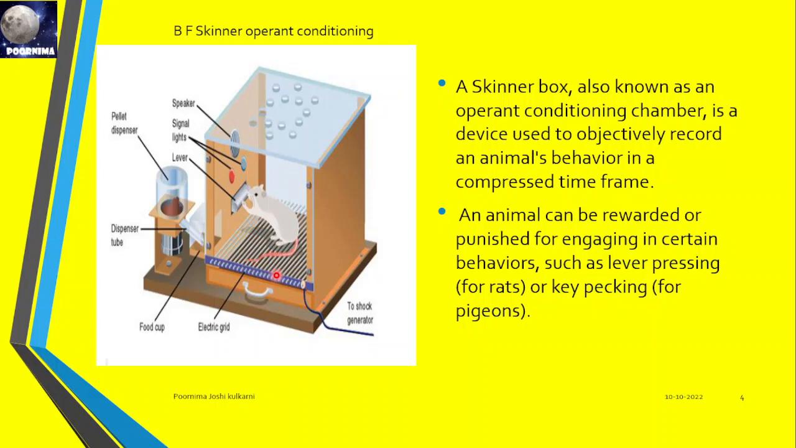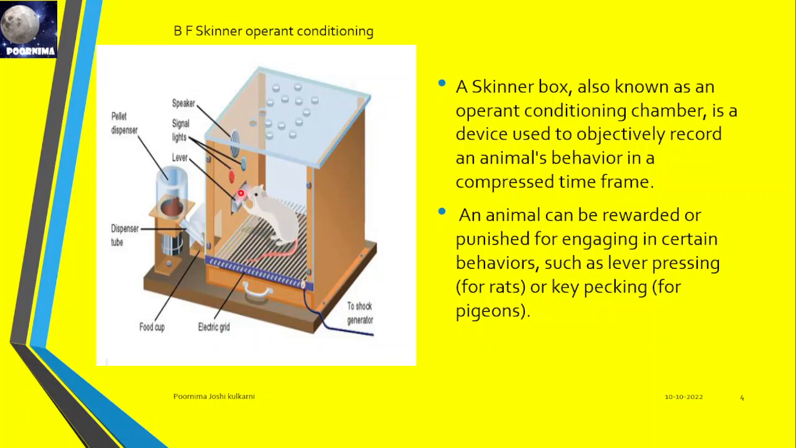This is a Skinner box. The Skinner box is also known as an operant conditioning chamber. This device is used to objectively record the animal's behavior in a compressed time frame. It was observed that in the first stage, it scratched the box everywhere and accidentally put its leg on this shock generator. It got an electric shock. Then it will draw back its behavior. It will never put its leg on this again because it comes to know that the electric shock will hurt it. And then while searching, it puts its legs on this lever.